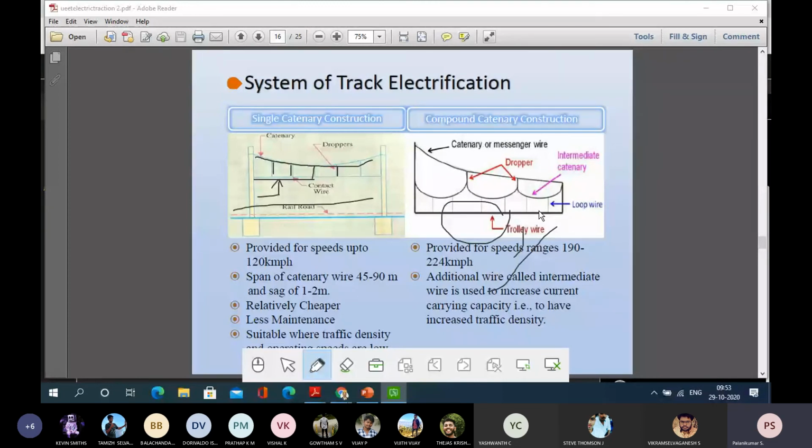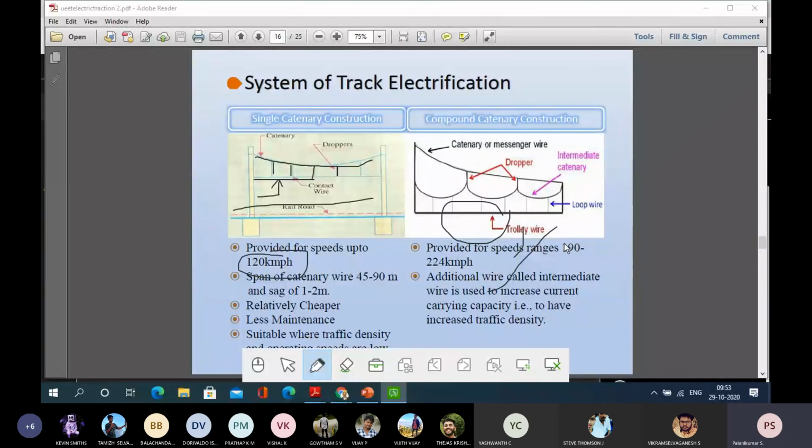Usually a single catenary construction system is capable of providing a speed of up to 120 km per hour. But when the speed has to be increased, very high speed, like the Rajdhani Express line, it will reach up to 200, 220 kilometers, and it will not stop at frequent intervals.